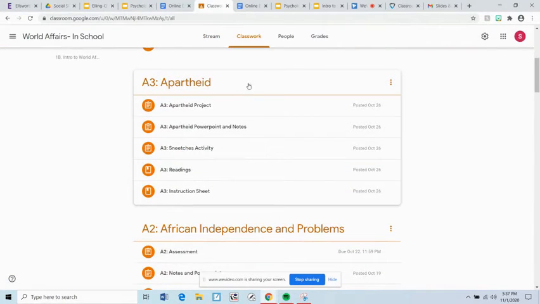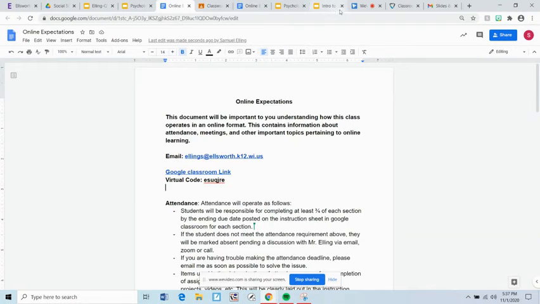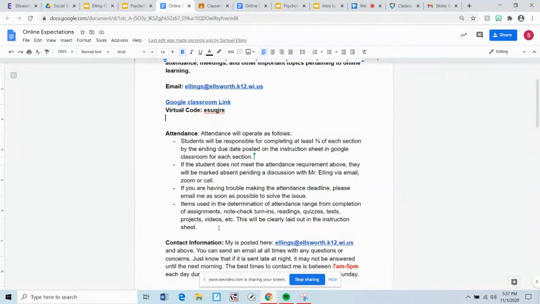So like right here, we had an apartheid section. This is what I'm talking about. Everything you need will be posted right in here. Back to this. So everything you need to turn in for attendance will be in that section. And we'll put on the instruction sheet what needs to be turned in.